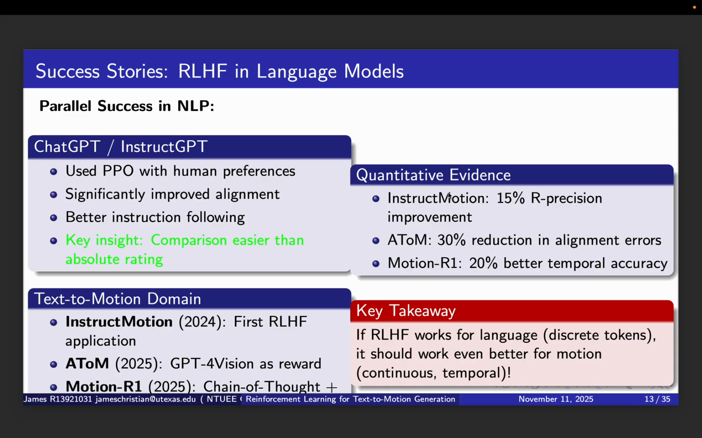The key takeaway here, and this is really important: if RLHF works for language, which uses discrete tokens, it should work even better for motion, which is continuous and temporal. The continuous nature of motion actually gives us more flexibility in reward design and optimization.